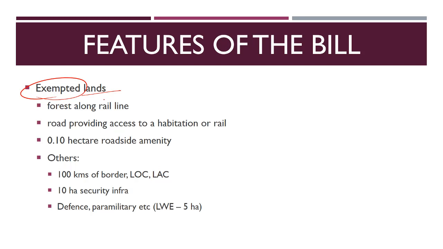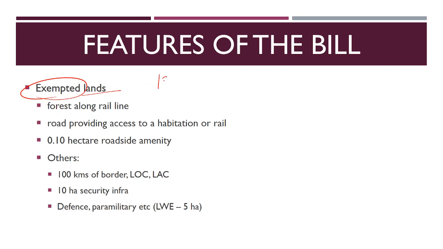any construction or anything which we do in these kinds of exempted lands, they are exempted from the definition of forest. So again, there would be no requirement of any prior approval from the government. What kind of lands or what kind of activities? See, if there is a forest land along a rail line, then this act will not consider it under its own purview.